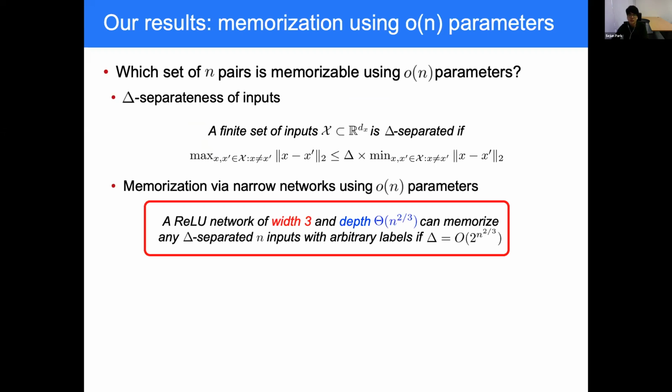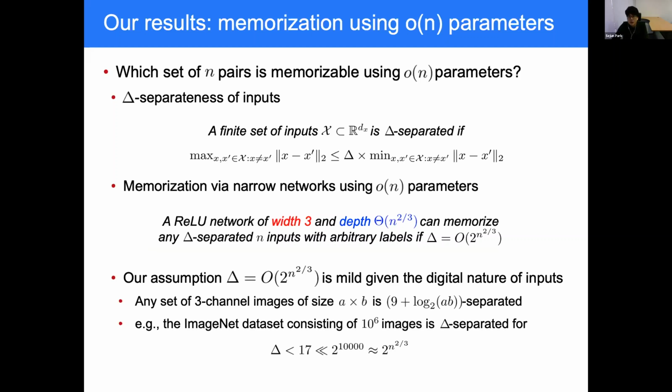Using the delta separateness of inputs, we prove that a ReLU network of width 3 and depth n to the 2 over 3 can memorize any delta separated n inputs with arbitrary labels if delta is bounded by 2 to the n to the 2 over 3. In other words, even with an extremely narrow network of width 3, a sublinear number of parameters is sufficient for memorizing n input label pairs.